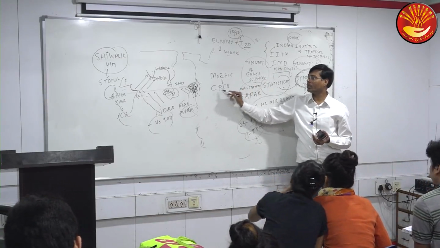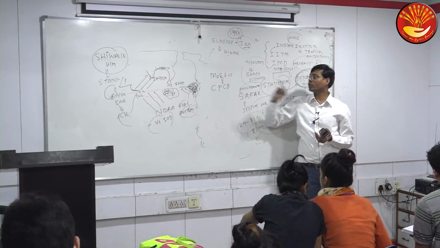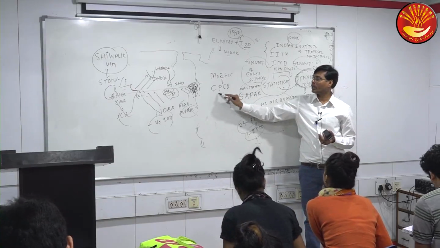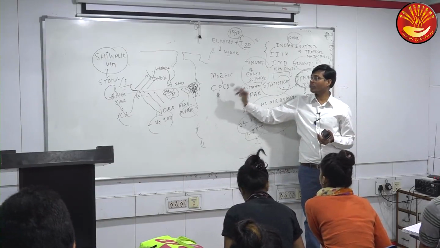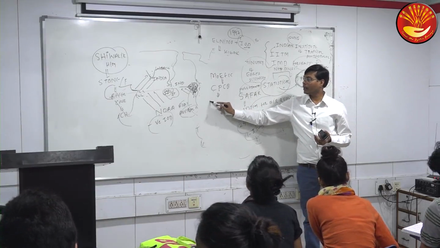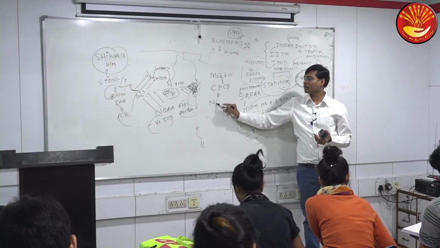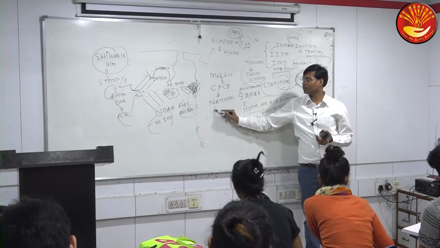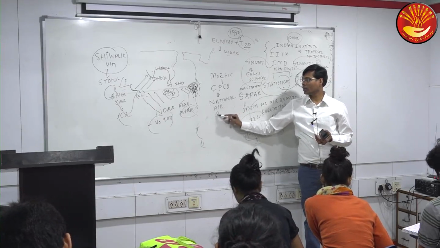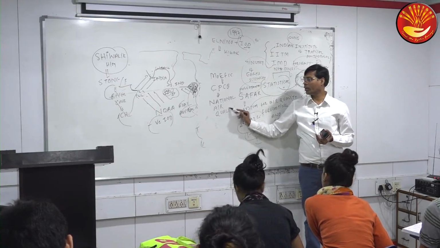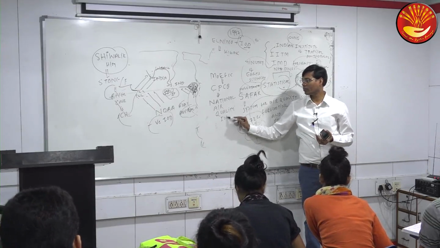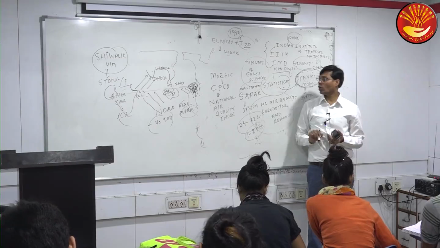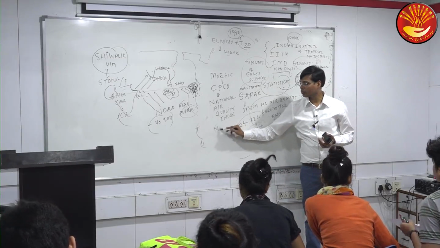Through CPCB, the Central Pollution Control Board, which under this ministry has presented one index for India, the National Air Quality Index. That is also called in short form NAQI.